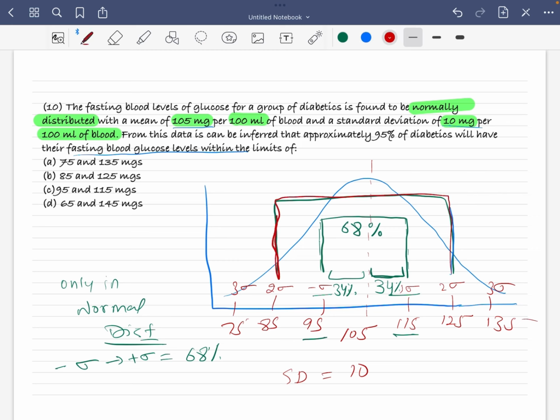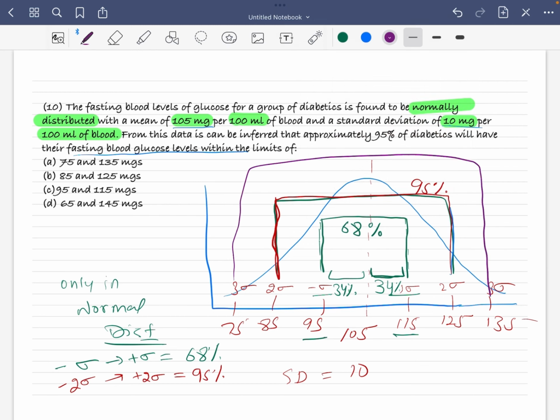From minus 2 sigma to plus 2 sigma, these are your 95% of the people. What about minus 3 sigma to plus 3 sigma? These are 99.7% of the people. So they are asking about 95%, that's why they give you the exact 95%.